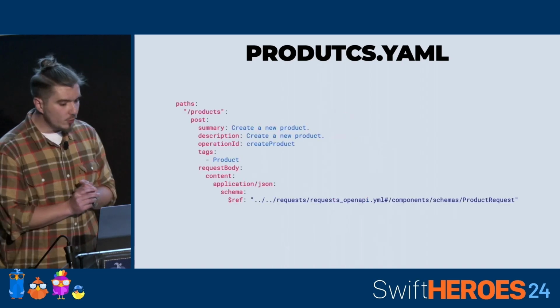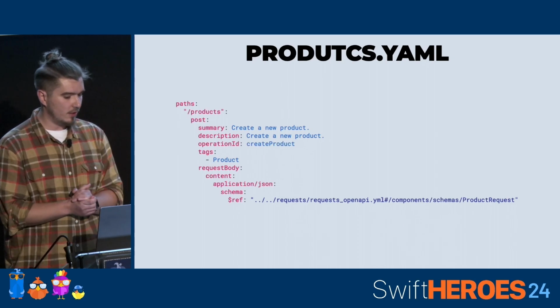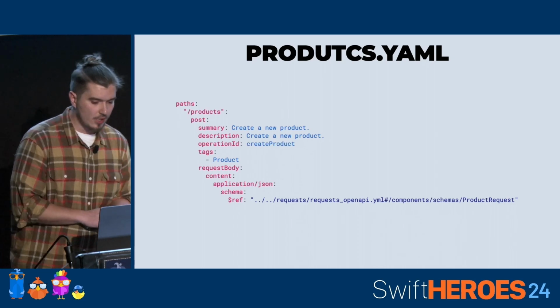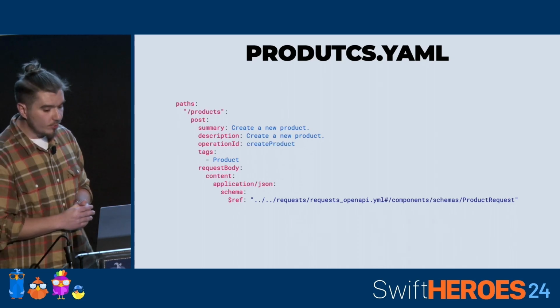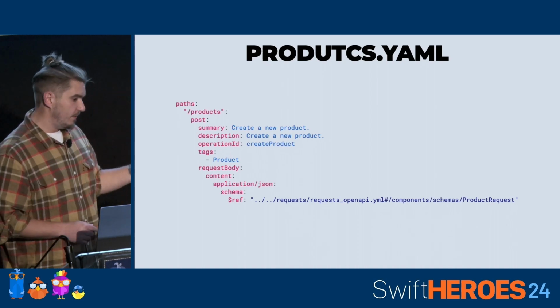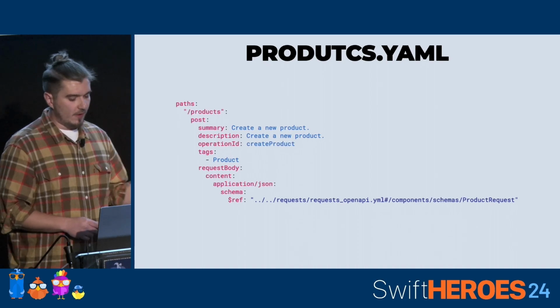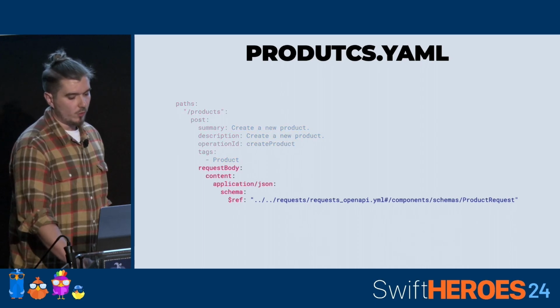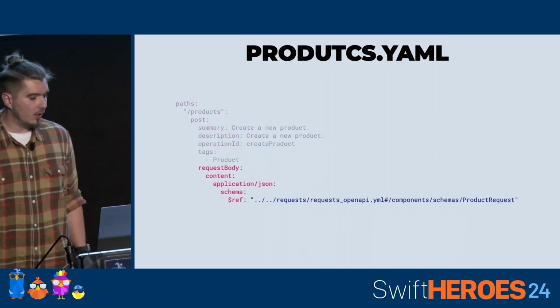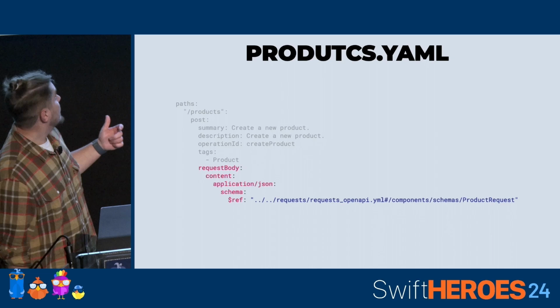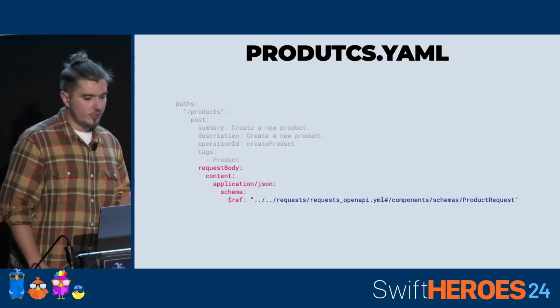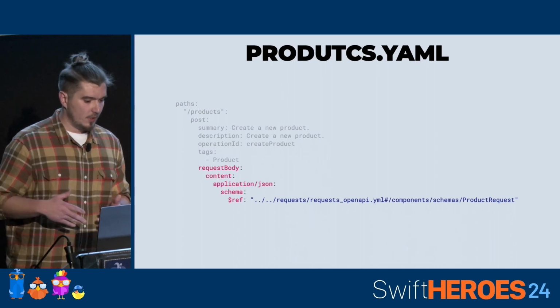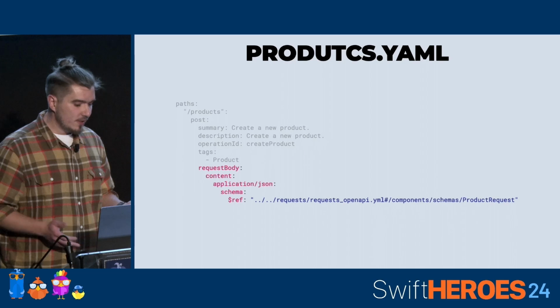And quickly, let's review our second method, our second operation, which is responsible for creating the product. It uses the same path, products, but it's defined for the other HTTP method, the post. And this one accepts a JSON object in the request.